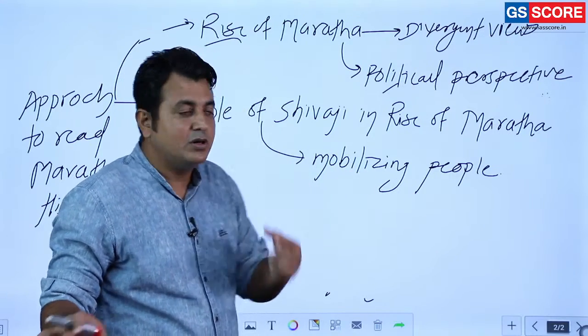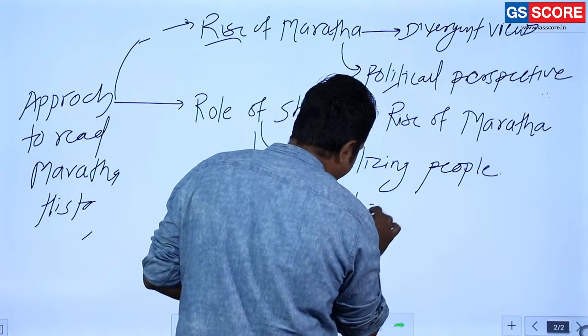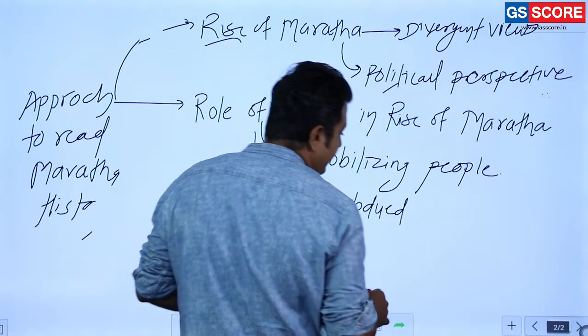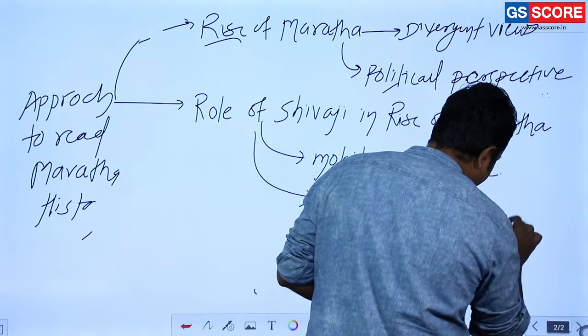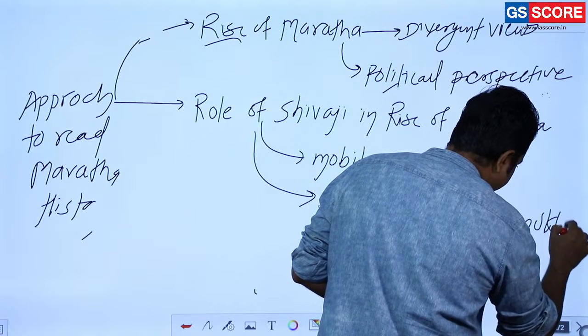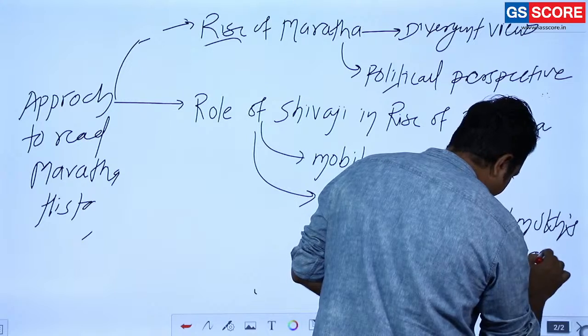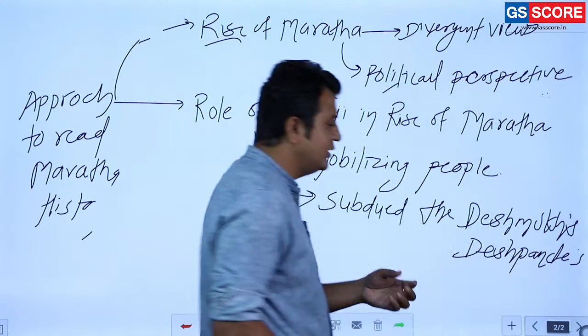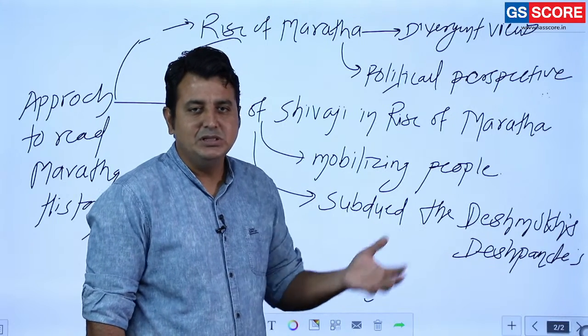The next important thing, he subdued the Deshmukhs and Deshpandes. What exactly are Deshmukhs and Deshpandes? Basically in the Deccan area, Deshmukhs and Deshpandes were the zamindars.